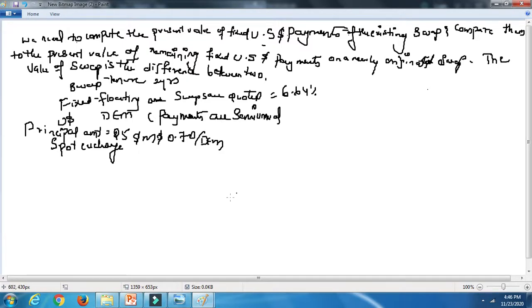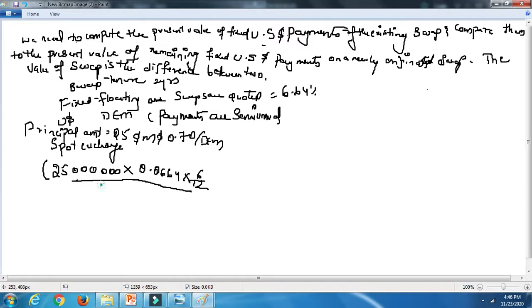Okay, so 1 year after information also has been given, but before that we are going to calculate the present value of the remaining existing swap. First of all, the payment. So interest rate 6.64 it is, that is what we are going to do. So let's start doing. 25 million is the value, right, into the interest rate that has been given. So the beginning swap is nothing but 6.64, so 0.0664 into 6/12, right, divided by